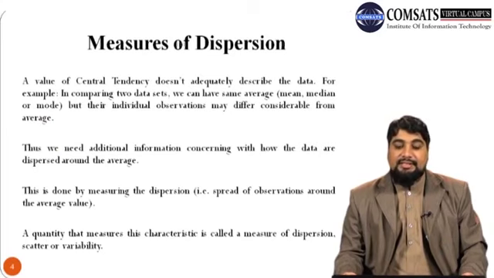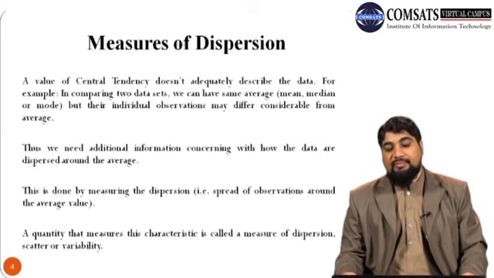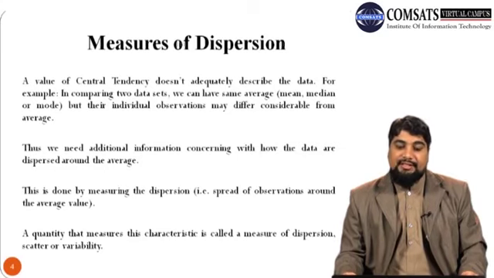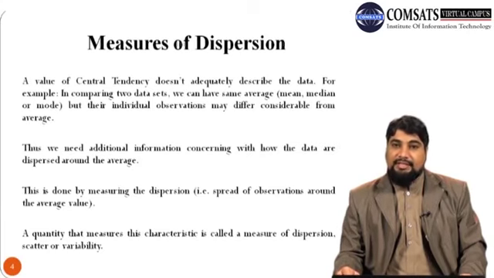A value of central tendency doesn't adequately describe the data. So for example, if we want to compare two data sets, we can have the same average, that is same mean or same median or same mode in both data sets, but their individual observations in each data set may differ considerably from the average value. So this means that we need some additional information concerning how the data are spread or dispersed around the mean or central value, which is also called the average value.